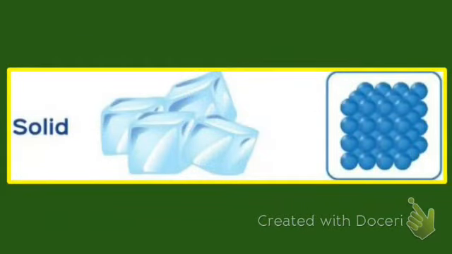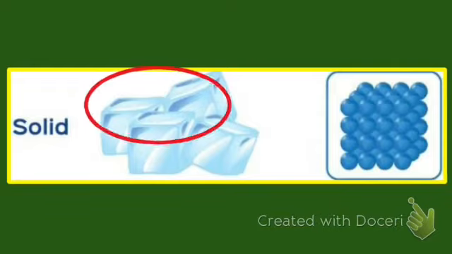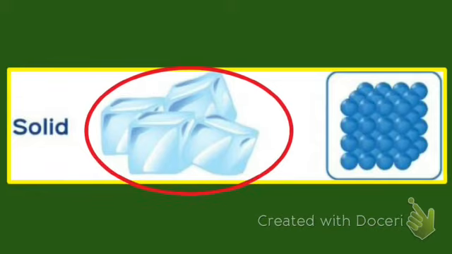Solids are substances that have a fixed size and a fixed shape. The molecules in solids are packed very tightly. See here, all these molecules are packed very tightly and are held together by a strong force.